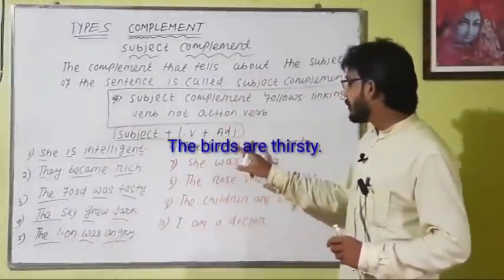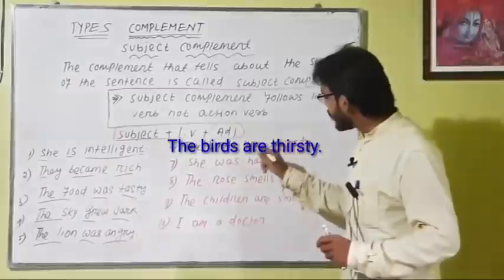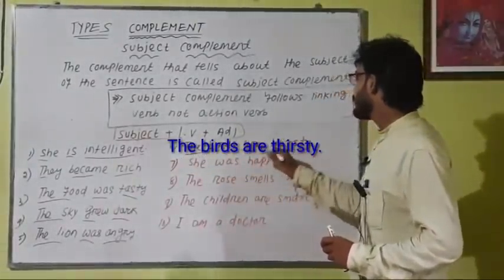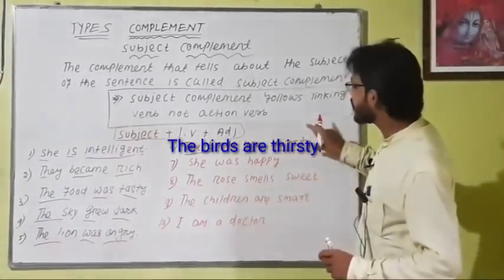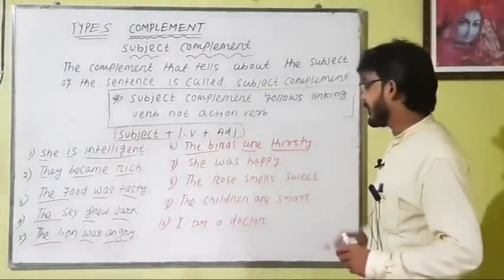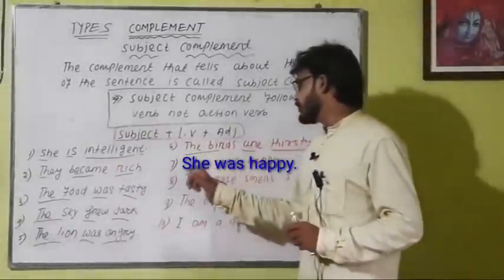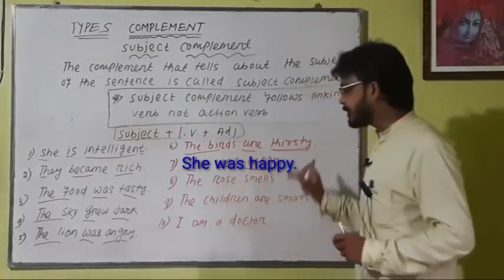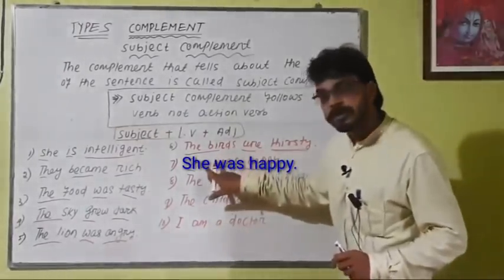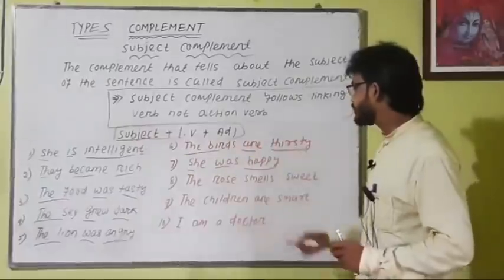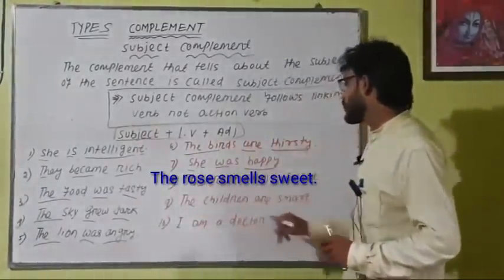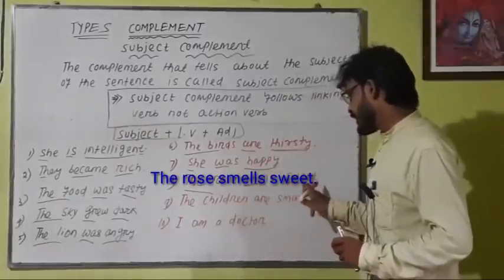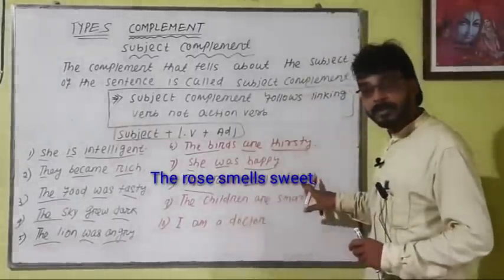Next example: the birds are thirsty. Who are thirsty? The birds. That is the subject, are is the linking verb, and thirsty is an adjective and subject complement. She was happy. She is the subject, was is the linking verb, happy is an adjective, the subject complement that tells about she. The rose smells sweet. Smells is the linking verb, and sweet is an adjective that tells about the rose, the subject complement.